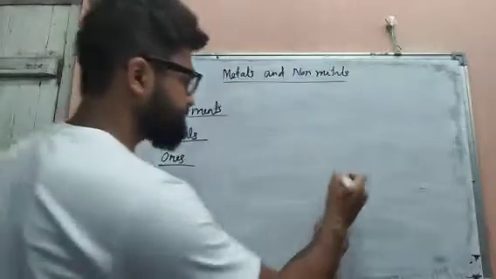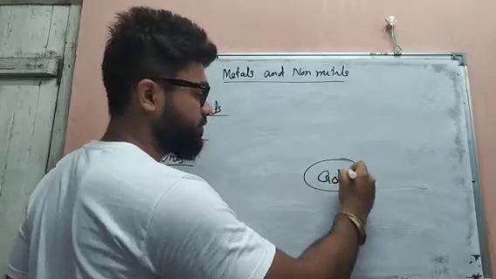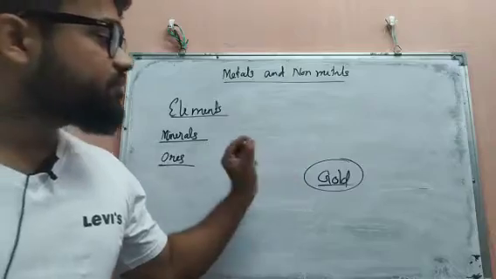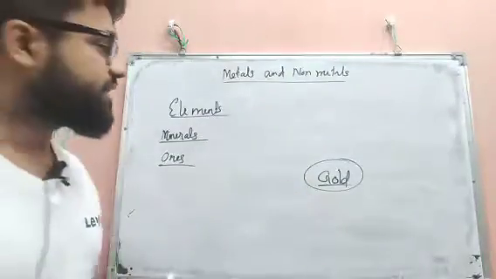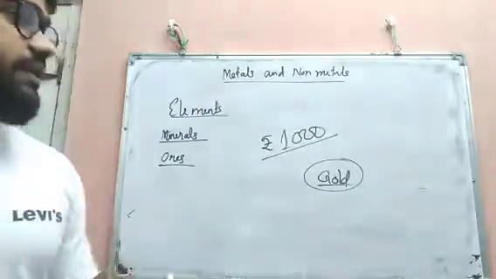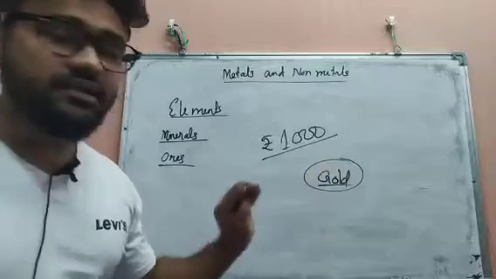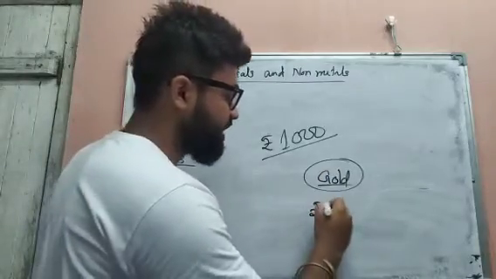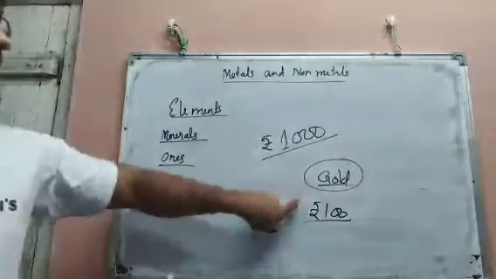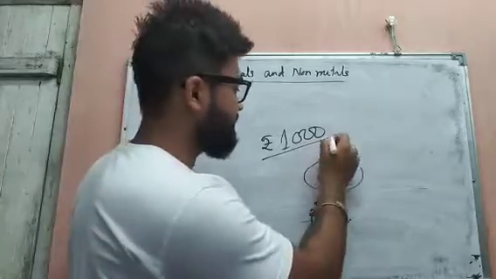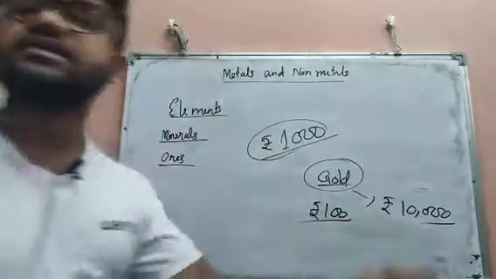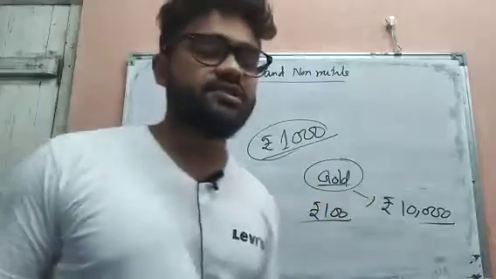Okay, suppose there is gold. If you want to get that gold, suppose you are spending 1000 rupees, but after getting that gold, the gold value is only 100 rupees, then this cannot be considered an ore. Why? Because it is not profitable. Suppose you spend 1000 rupees and you get 10,000 rupees worth of gold, then this is profitable, and that time this is considered an ore.